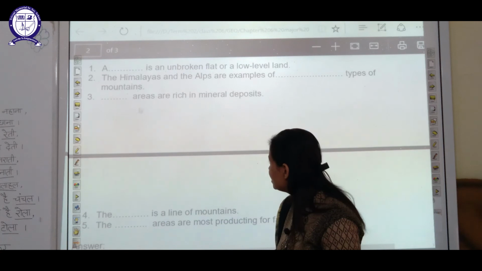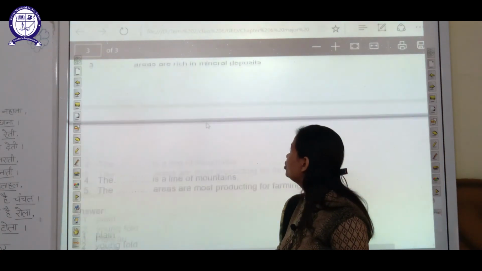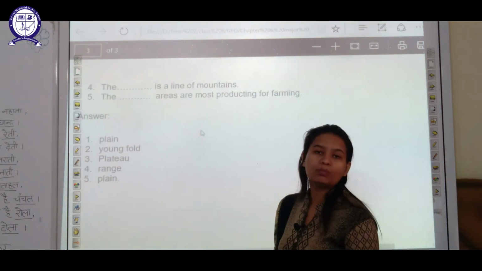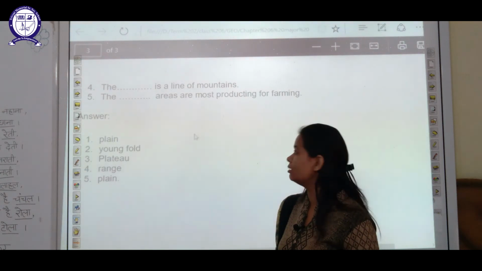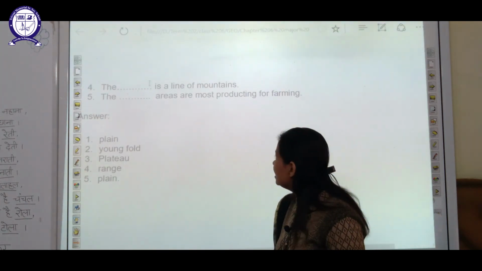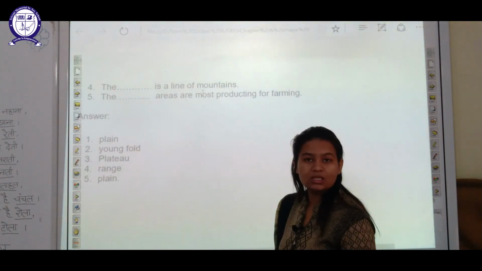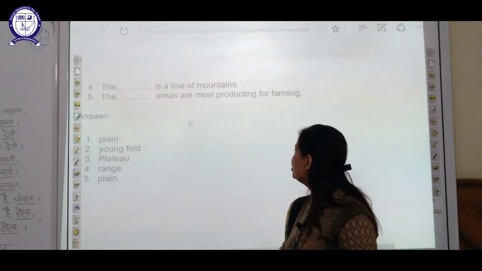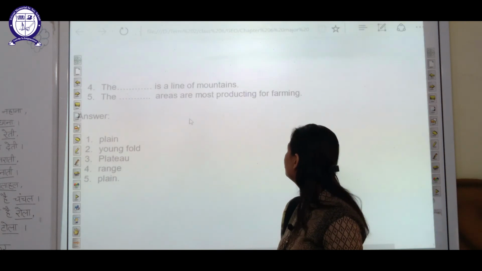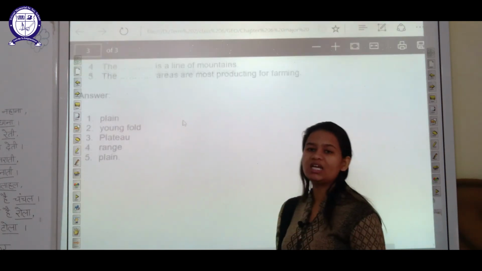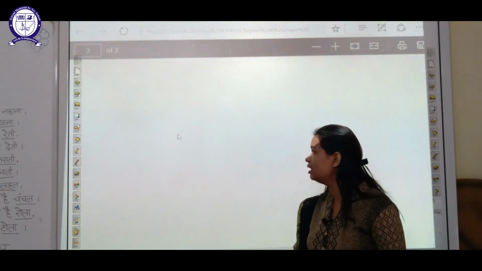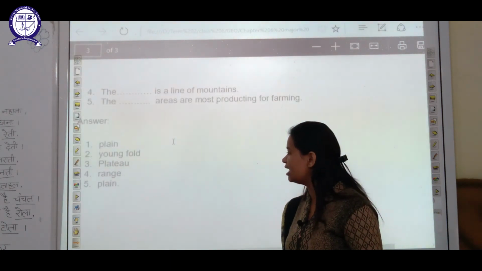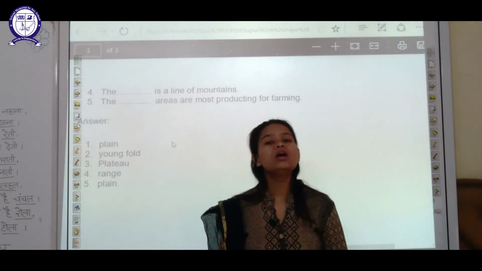Then the next is, dash areas are rich in mineral deposits. I told you, plateaus are rich in mineral deposits. The next is, dash is a line of mountains. Range is a line of mountains. And the last one is, the dash areas are the most productive for farming. Which areas are most productive for farming? Plain areas. Plain areas are most productive for farming.